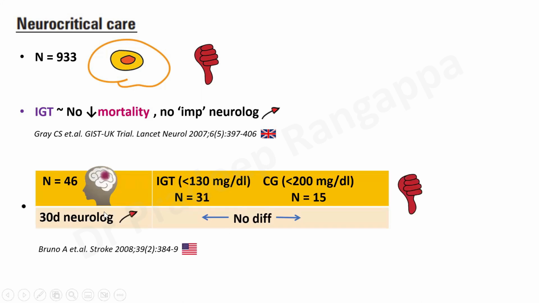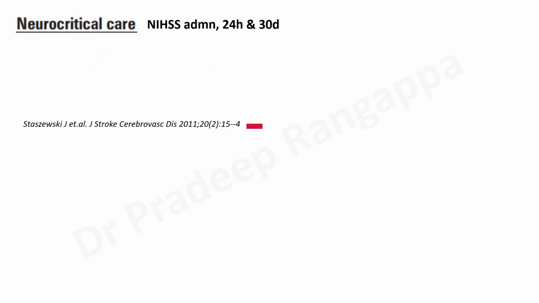Then there was this other study by a US group in 46 stroke patients, 31 on intensive glucose therapy and 15 patients in the control group. They looked at 30-day neurological outcome. There was no difference. So in neuro ICU, if someone is working in neurocritical care with stroke patients, intensive glucose therapy did not show any benefit with regards to improvement in the neurological outcome. So that is something you can bear in mind.